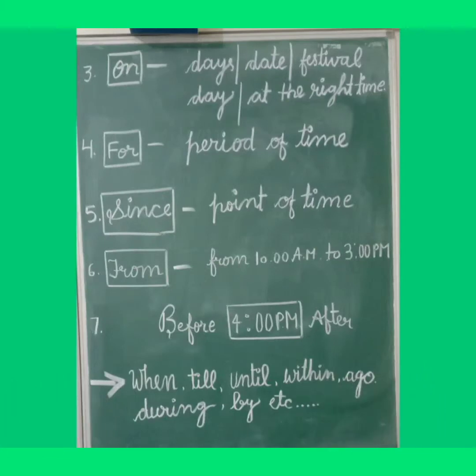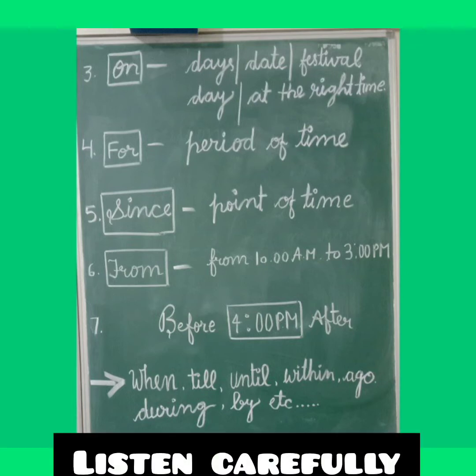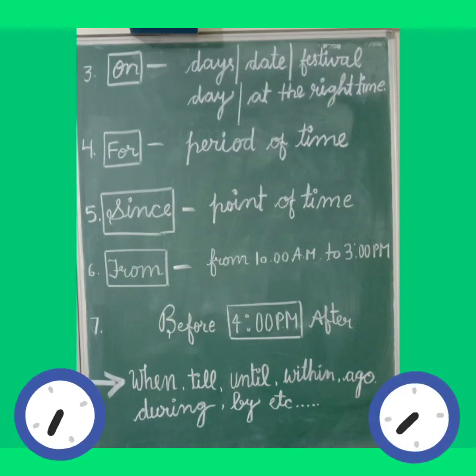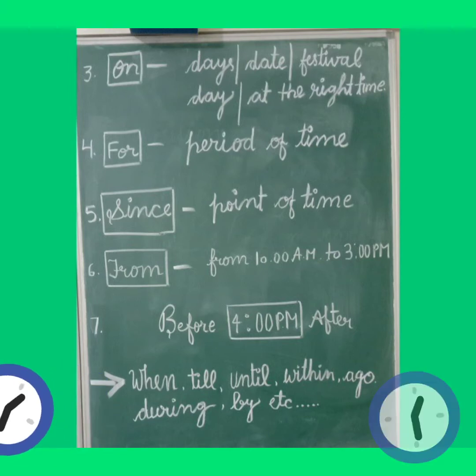Our next preposition of time is on. We use on at the right time, before the day's name, before the dates, before the festival day. For example, I reach the school in time but my children reach the school on time. On Sunday, on Monday, on 26th of December, on 30th of January.